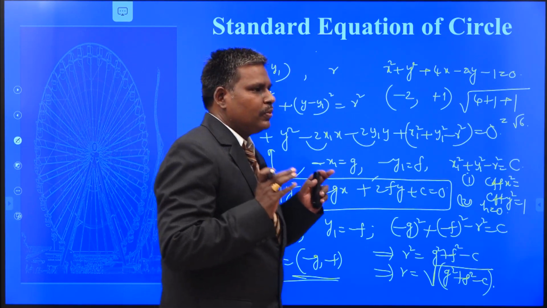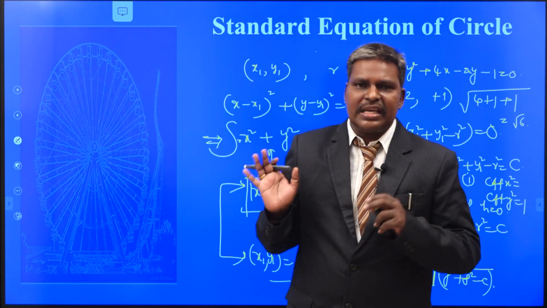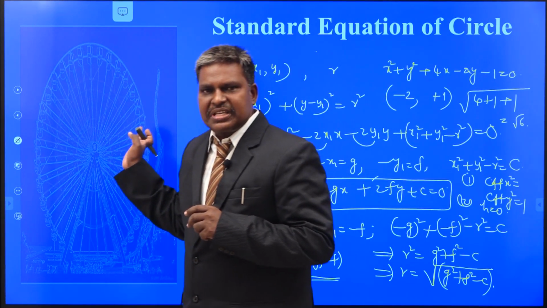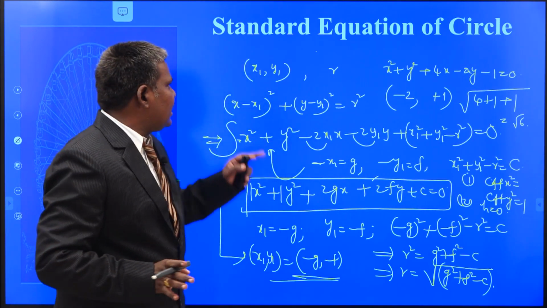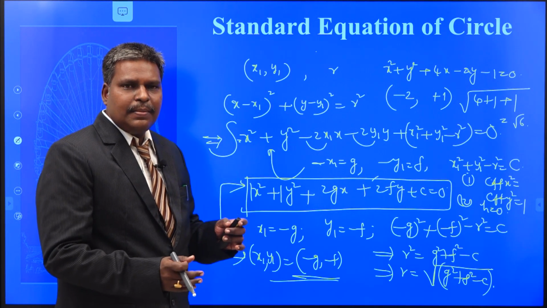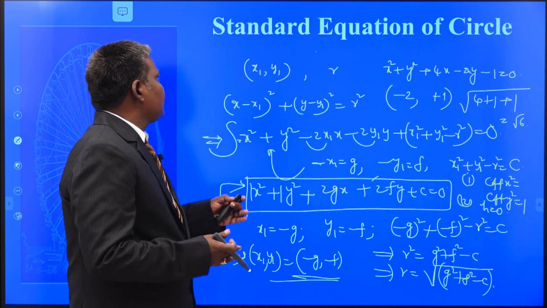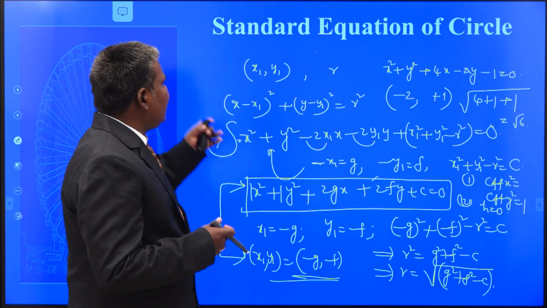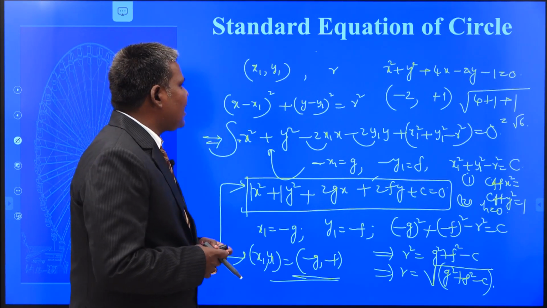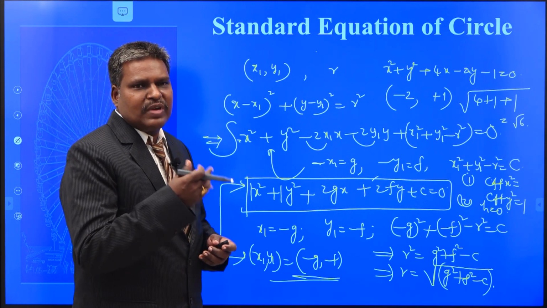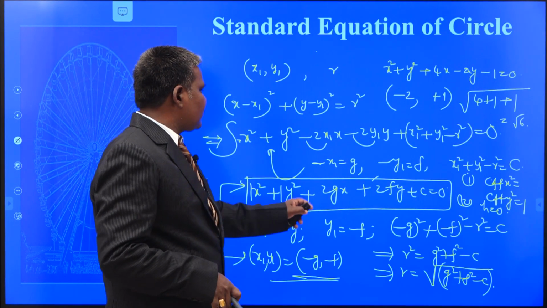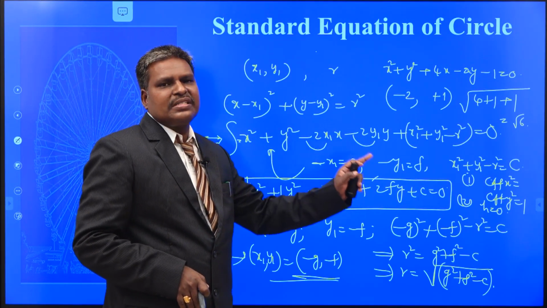First of all, we saw the definition of the circle. Next, how to find the equation of the circle, and then we obtained the standard equation of the circle. We discussed three things: What is a circle? What is the equation of a circle? How to find the equation of a circle, and how to put it in the standard form, that is of the form (x minus x1) whole square plus (y minus y1) whole square is equal to r square, or x square plus y square plus 2gx plus 2fy plus c equal to 0.